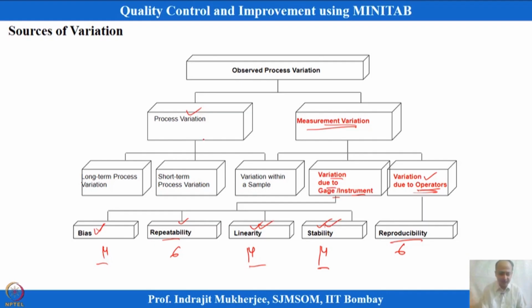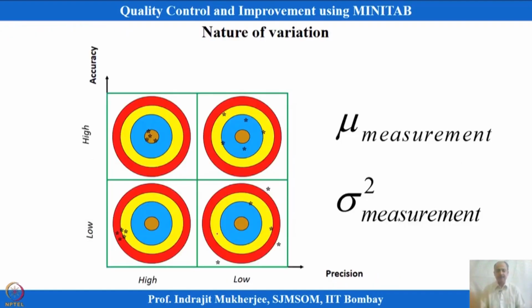So, first we will talk about location aspects and then the precision aspects. When we talk about location, we have to remember we are talking about bias, linearity and stability. When we talk about precision aspects, we are talking about just two, repeatability and reproducibility. This is what we have seen earlier in the diagrams on accuracy and precision. When we talk about precision, we talk about sigma. When we talk about accuracy, we talk about the mean of the measurement system, whether it is shifting. So, I need the instrument to be very accurate and also precise.